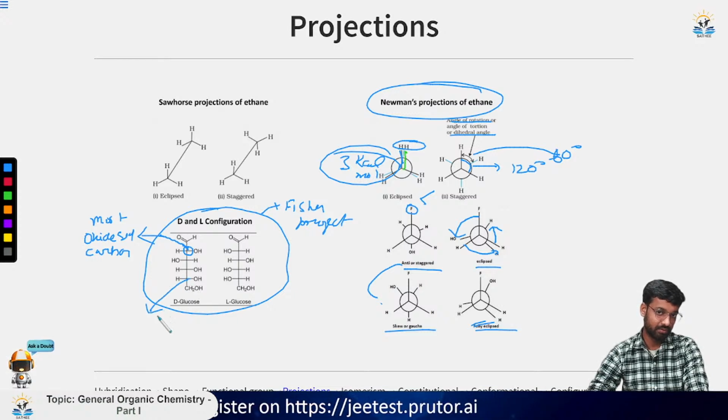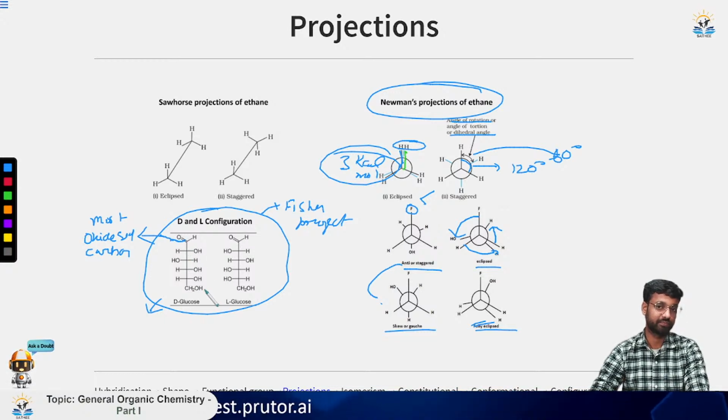And this carbon will have the most reduced one.